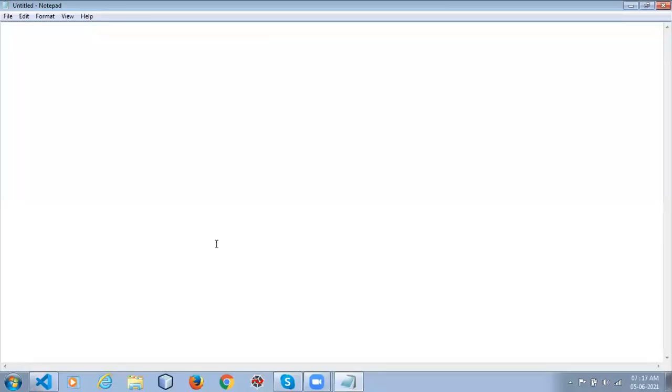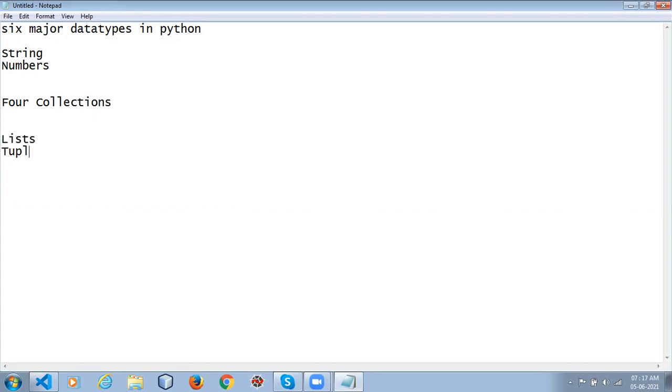I told you there are 6 major data types in Python. String, numbers, correct? Out of these 6, I'm separating four collections: list, tuples, dictionary, sets. Some people say there are only 4 data types. They do not include string and numbers, but we can include string and numbers as data types.